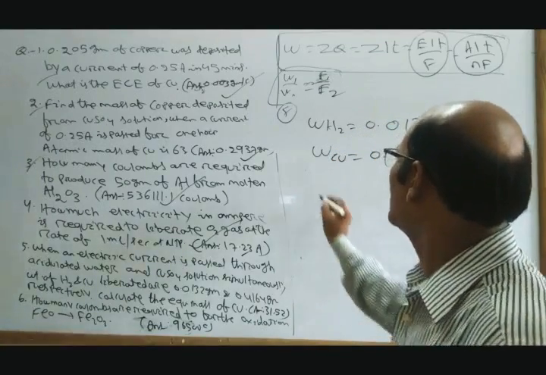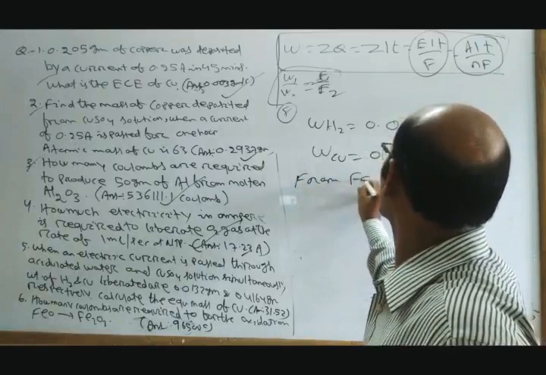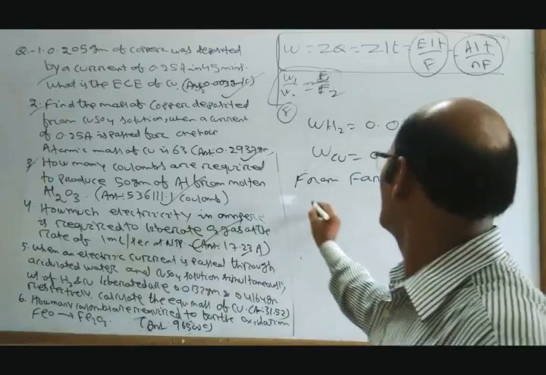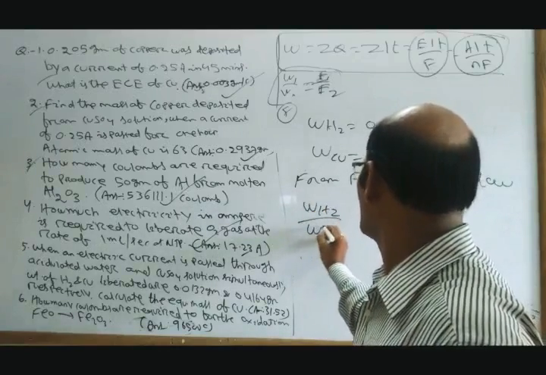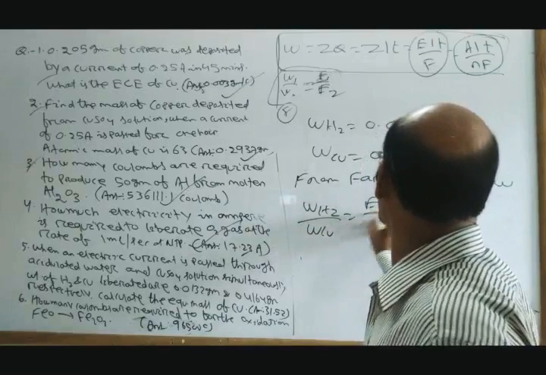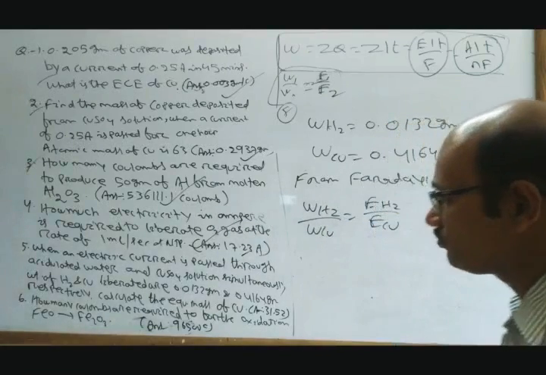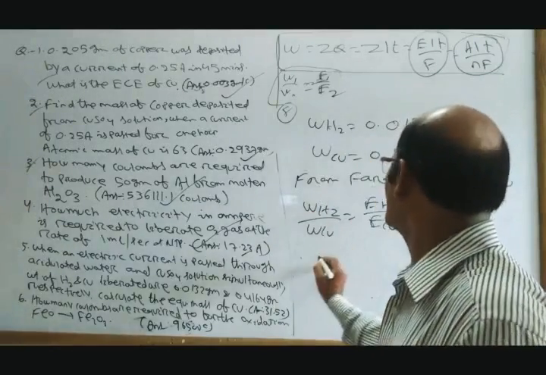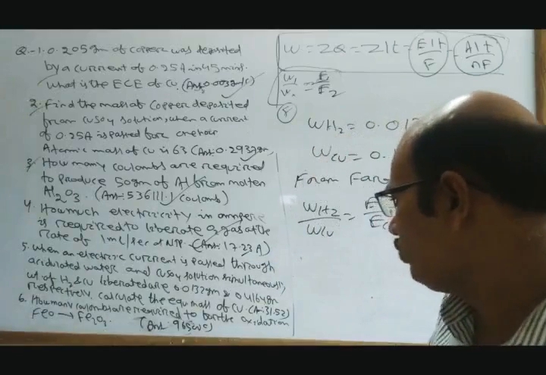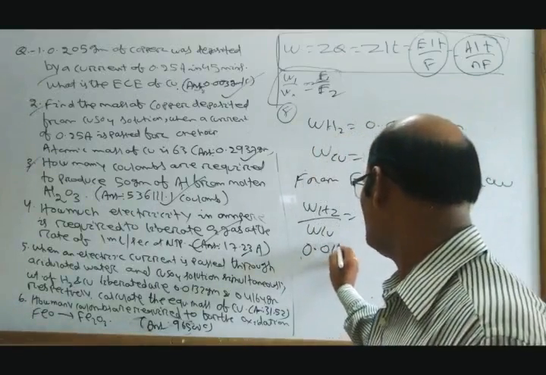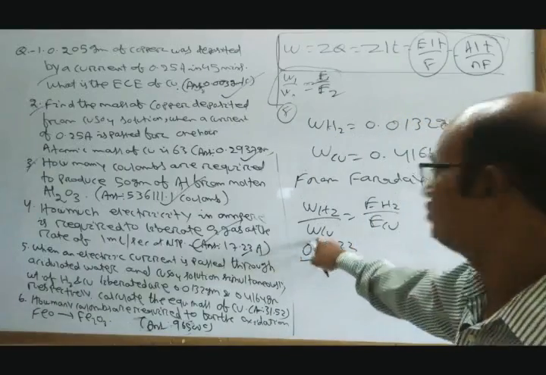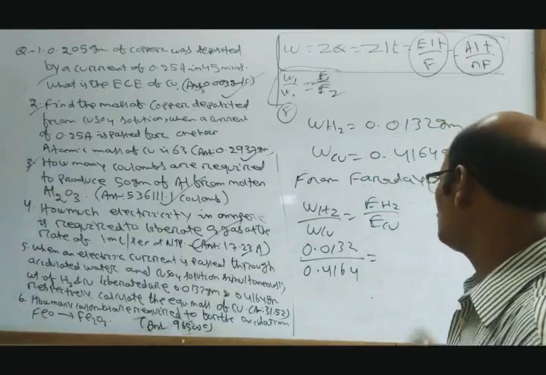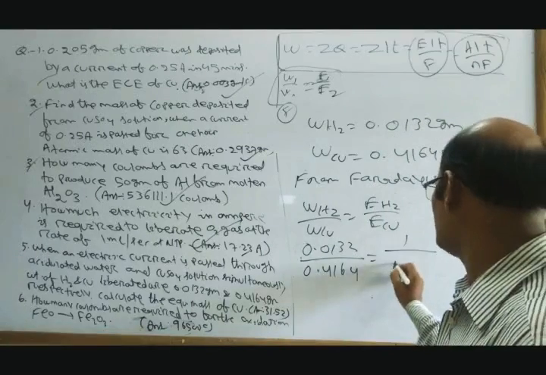Now from Faraday's second law, W of H2 by W of Cu is equal to E of H2 by E of Cu. W of H2 given is 0.0132, divided by W of Cu which is 0.4164, is equal to E of H2, which we know is 1, by E of Cu.